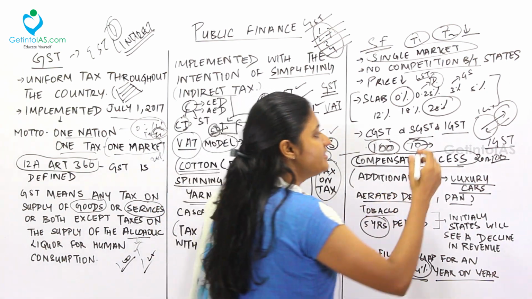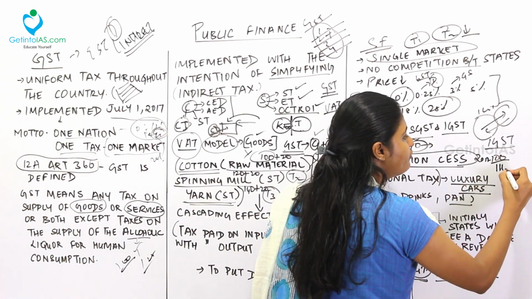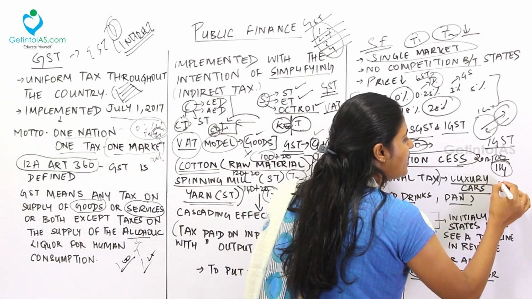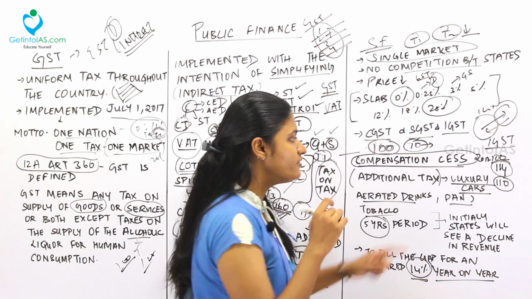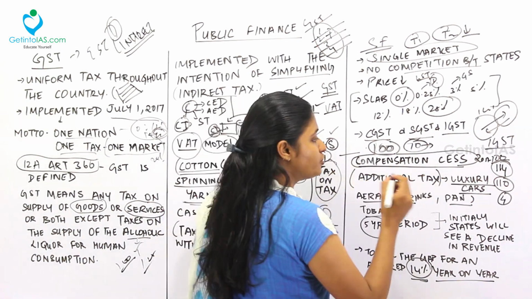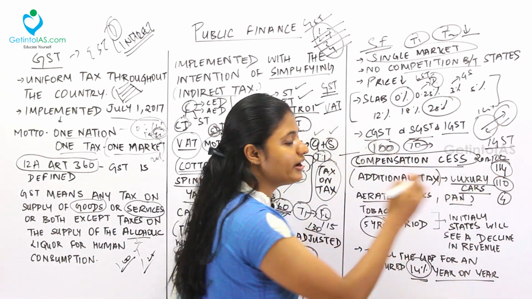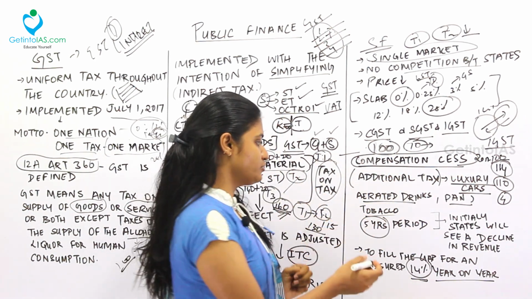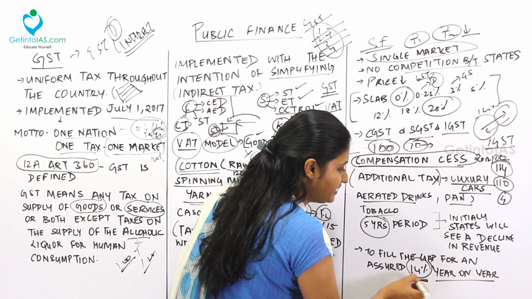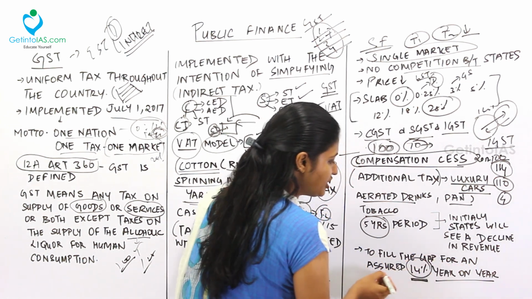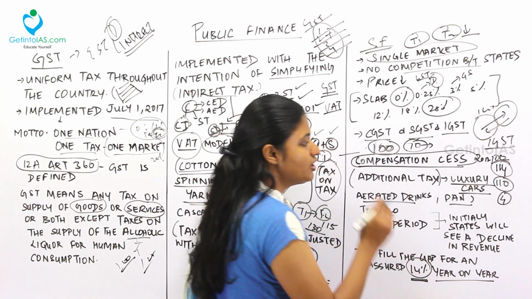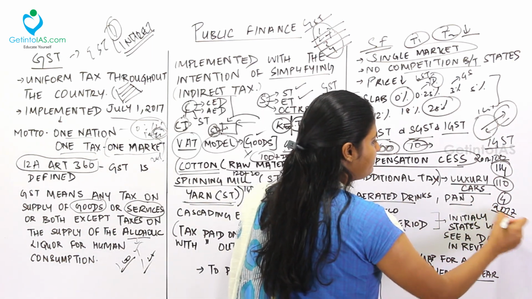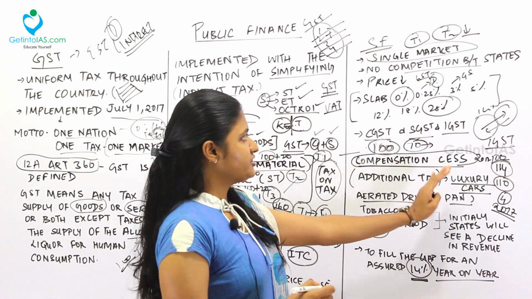For the next year the state should have a revenue of 114 rupees. In case the state is getting only 110 rupees, there is a 4 rupee shortfall over here. So this additional 4 rupees the center will provide to the states through the compensation cess. I hope you got the point. So that is what is called the 14% to fill the gap, for an assured 14% year on year. This will be carried for the next 5 years from 2017. Okay. So this is called the compensation cess.